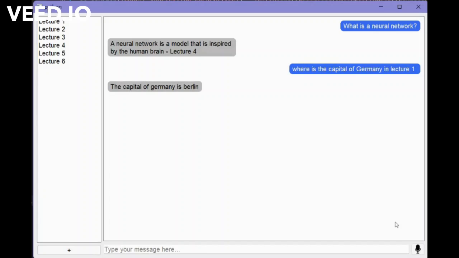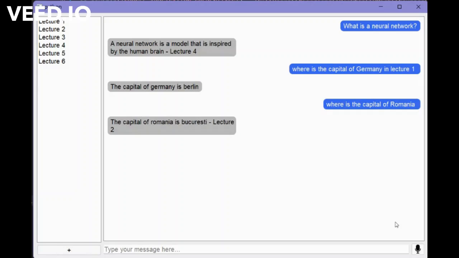The third way is that our assistant also has a hot word detection feature. So after you speak a hot word, it will also be activated and ready to take in your speech. So here's an example. Hey, Sirius. Where is the capital of Romania? The capital of Romania is Bucharest. Lecture 2. As you can see, all three methods work. So here's how you can interact with our model.